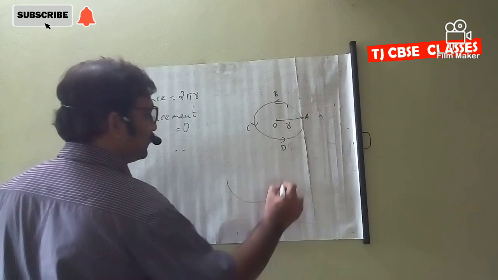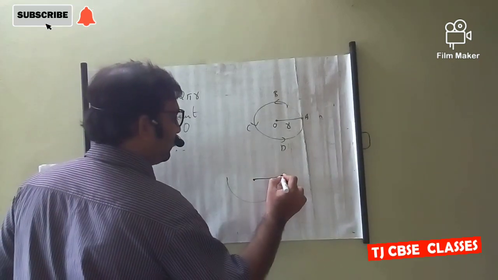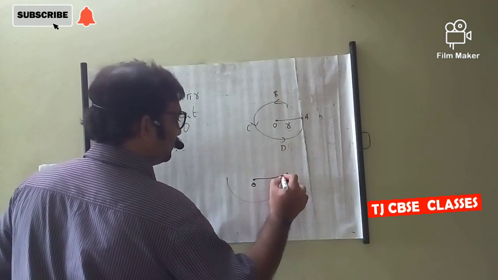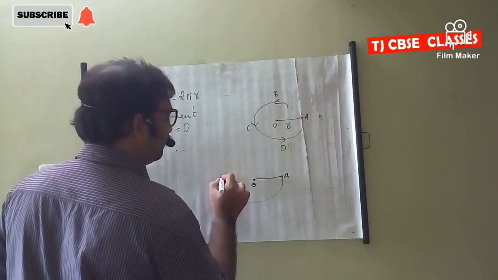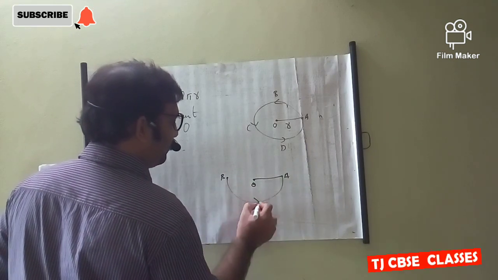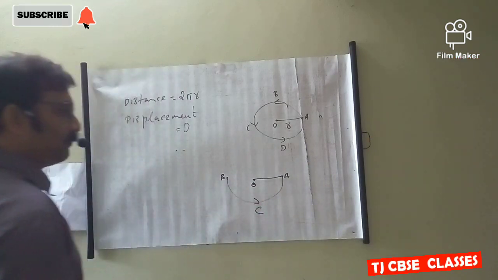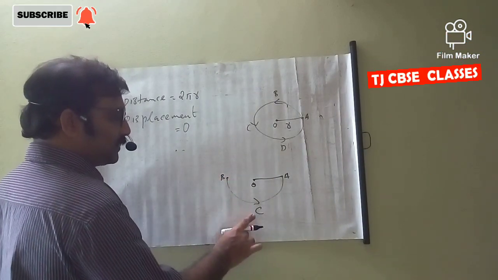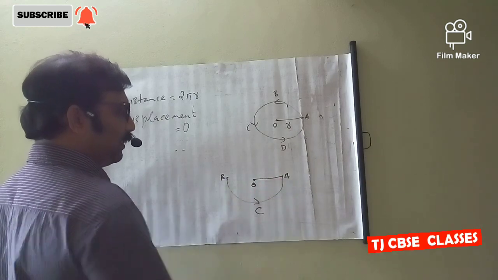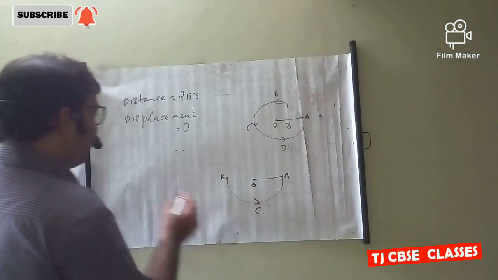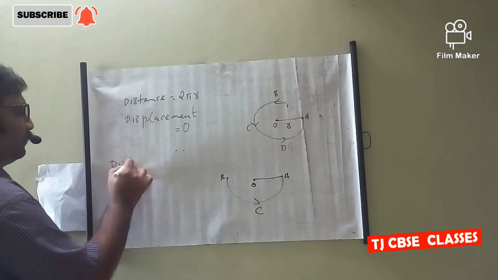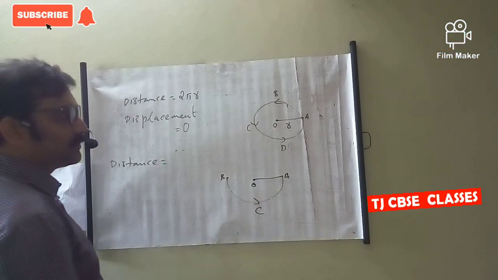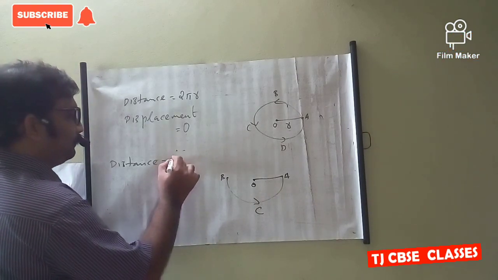Then another case, if an object completes one semicircular path. Here the body starts from B, goes through C, completes one semicircular path and reaches A. Then the distance is equal to half of the circumference of the circle, it is pi r.